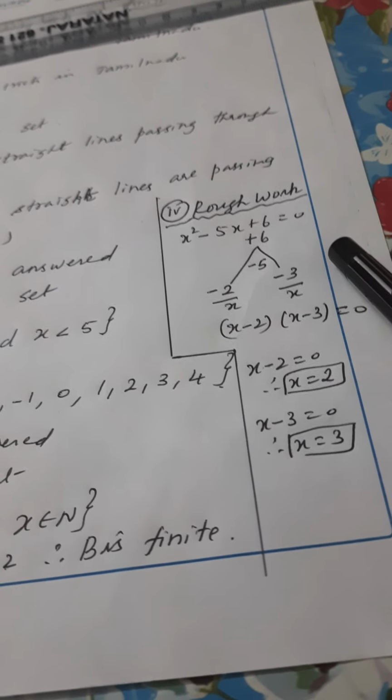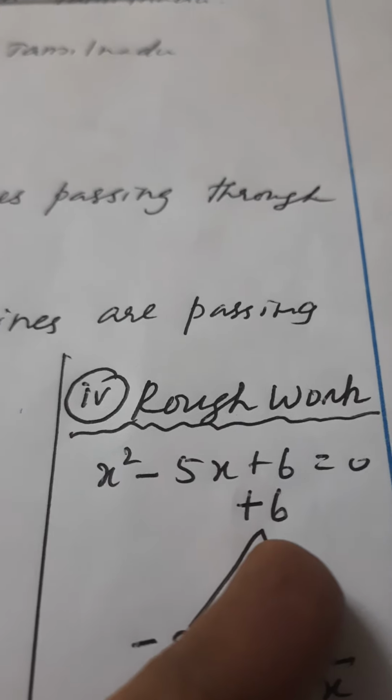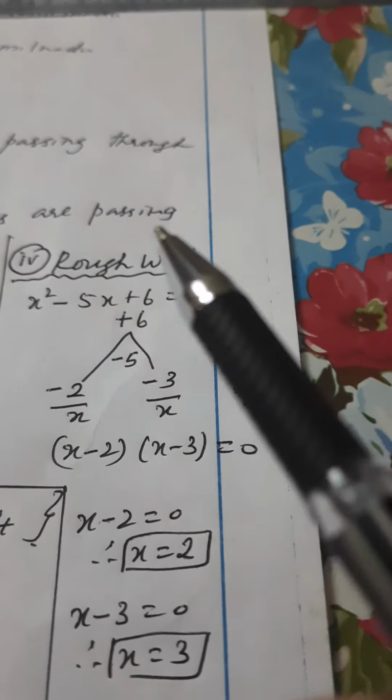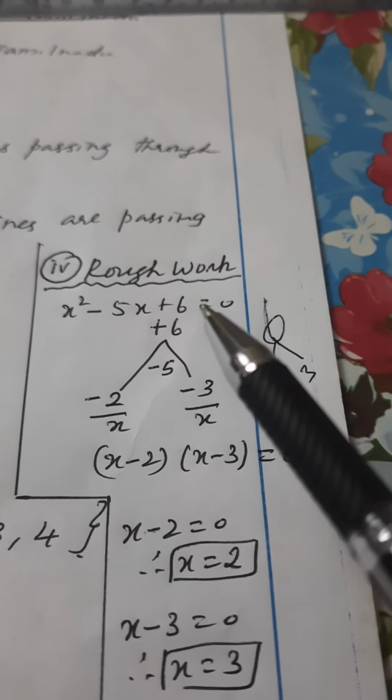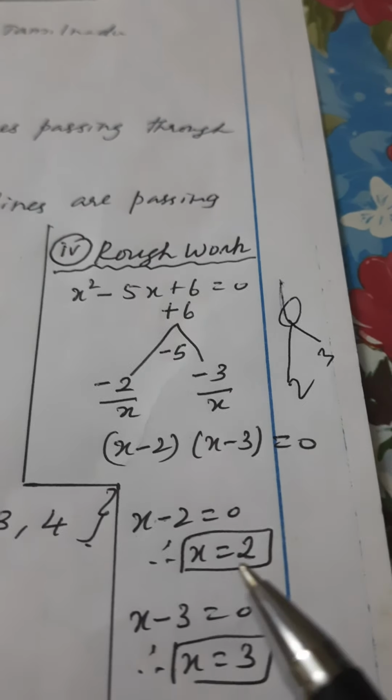Suppose we have only 6 here. What are the factors for 6? 2 and 3. And like this, here factors of the quadratic equation is x minus 2 into x minus 3 is equal to 0. We have to find the value of x.